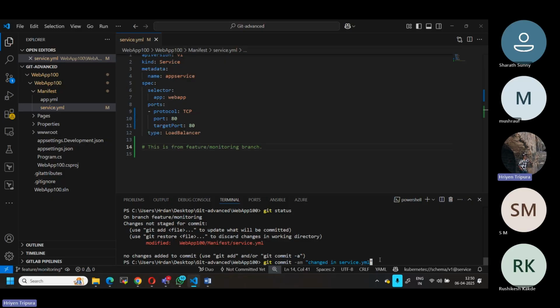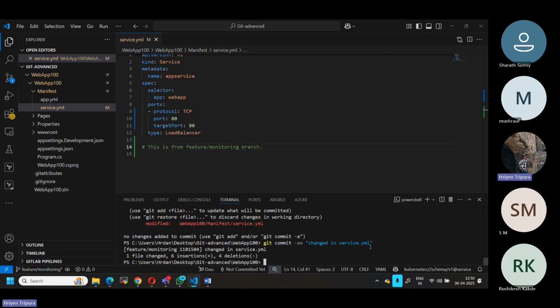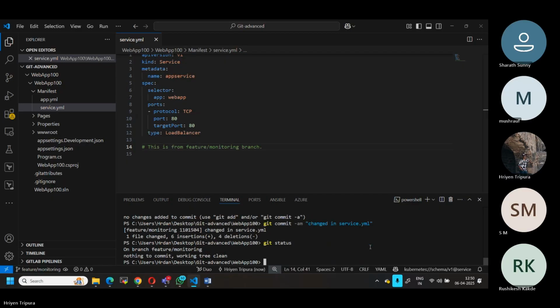Now if you remember, I did not run git add, and it was added automatically. Now if I type git status once again, what does it say? On the branch, nothing to commit. As I told you, this is basically changing the staging area. We have just modified the code, and now we have committed the change. What can we do next? As I told you, I need to post it, right? How can I post it?